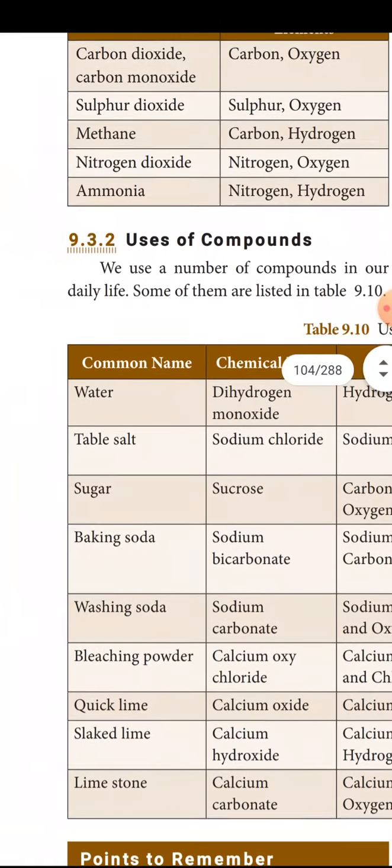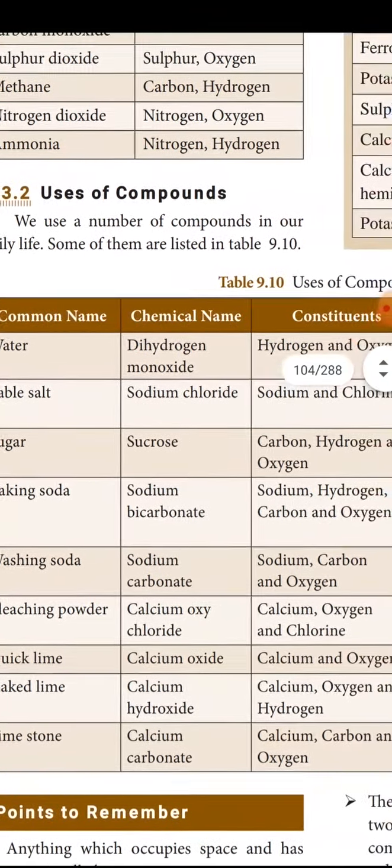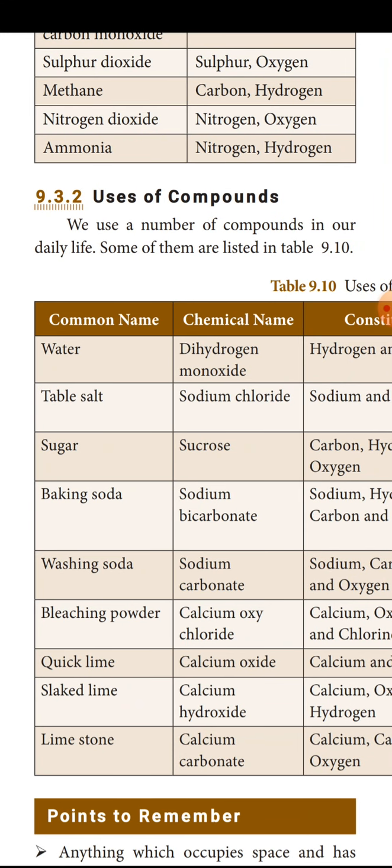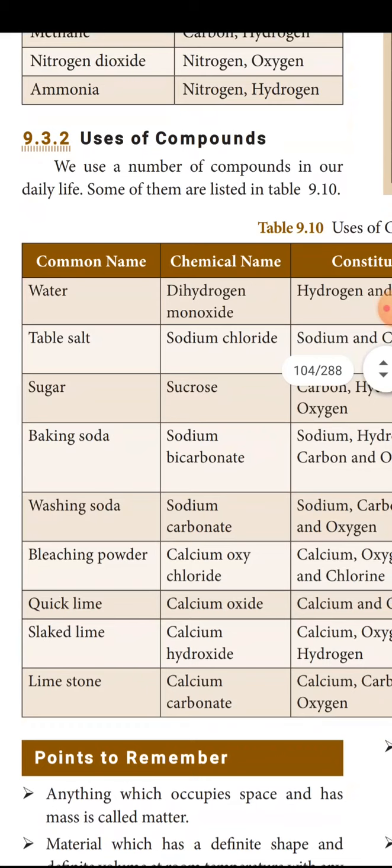So here are the uses of compounds. Many compounds are there in this table: water, table salt, sugar, baking soda, washing soda, bleaching powder, quicklime, slaked lime, limestone. Here lime does not mean the lemon we use in day-to-day life.